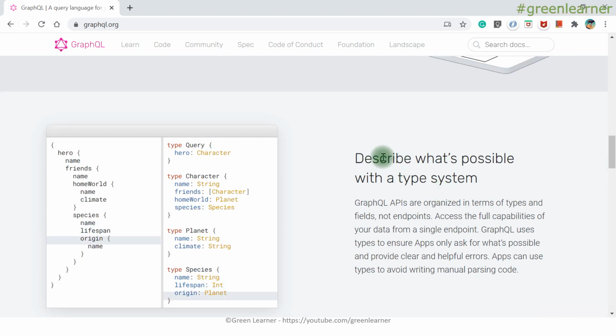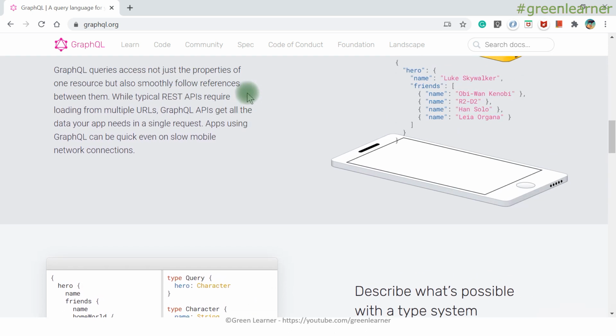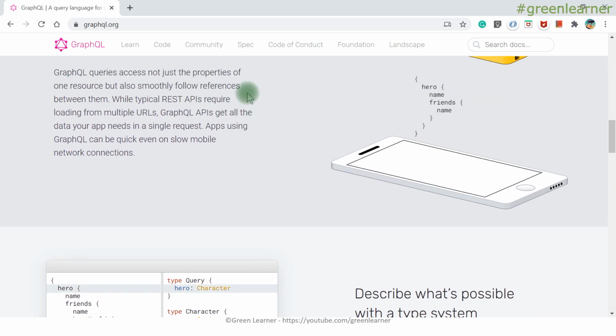Coming down, describe what's possible with the type system. I explained the type system: query, character, planet. I can define everything that the server can respond with, and the client is going to query the same way. There are different tools that can make our life easy with GraphQL. These are part of the demo. The scope of this video is just to understand the theory about GraphQL. If I talk about the implementation, there is a proper implementation available with Spring Boot. I'll be explaining that when I cover the GraphQL demo. So that's all about understanding GraphQL.